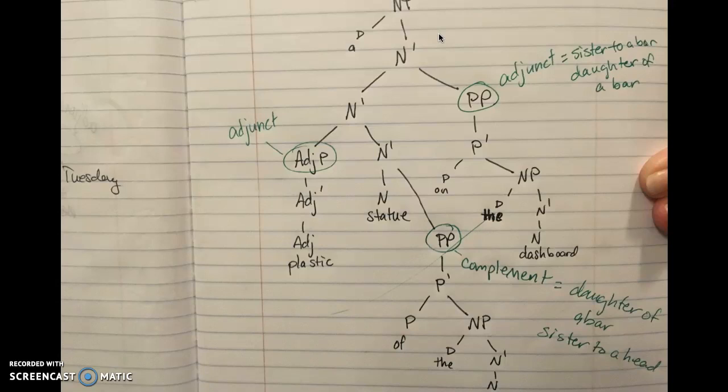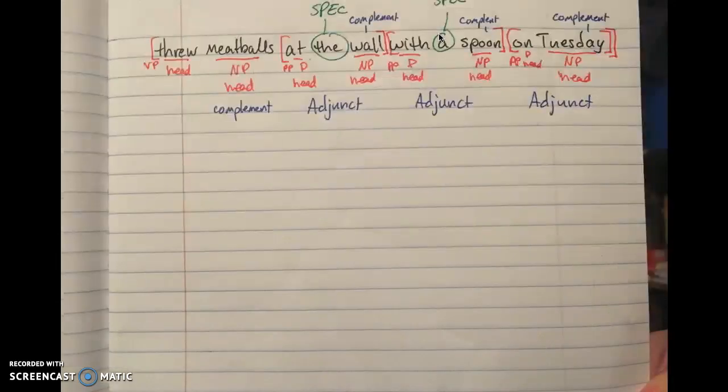So let's go through "meatballs at the wall with a spoon on Tuesday." Oh geez. Okay. You got this. So starting with specifiers, we have "at the wall," so "the" is the specifier there, and then "with a spoon," "a" is the specifier, but that's all.